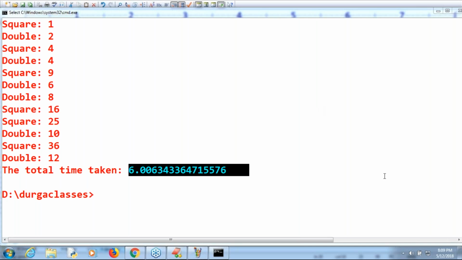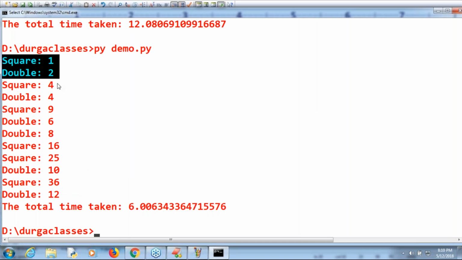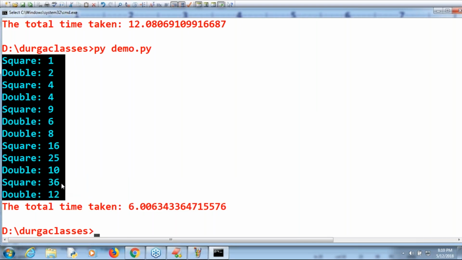Here the sequence is not fixed. Correct, Arpita. Because the square functionality and the double functionality are different. There is no dependency between these. I'm not using square functionality inside double, and I'm not using the double result inside square. Both are independent jobs, so you need not worry. If you want to talk about order, don't go for the multi-threading concept.